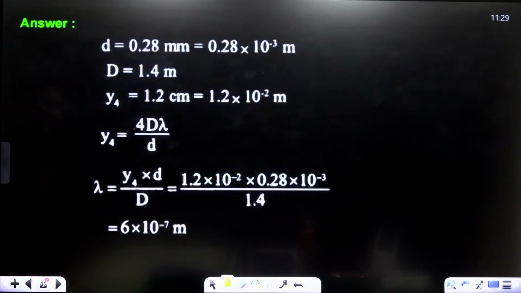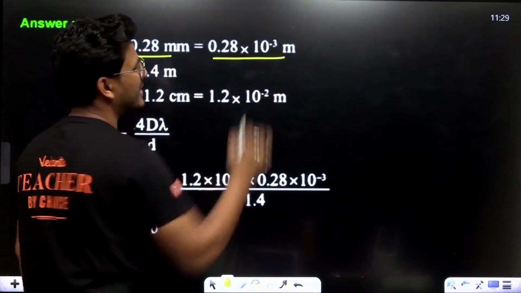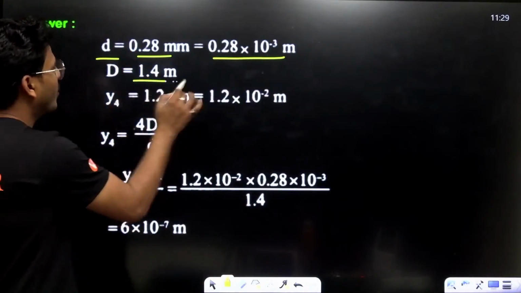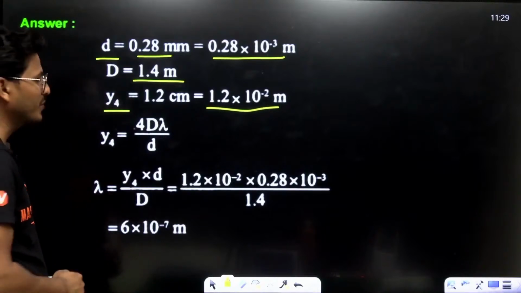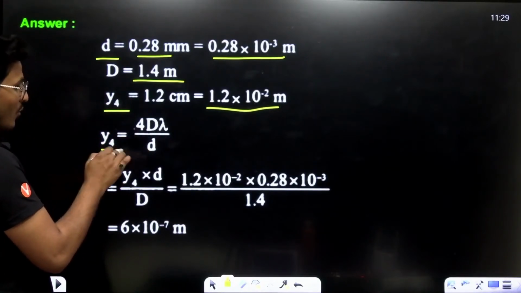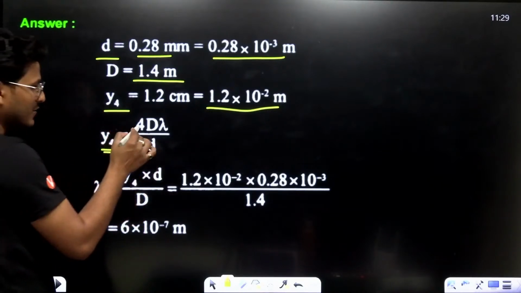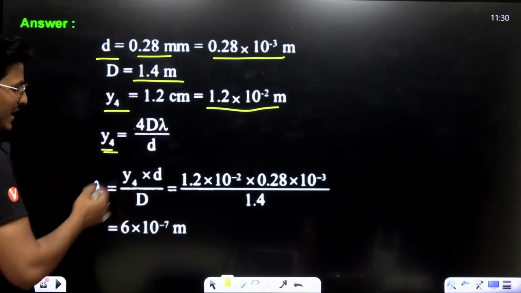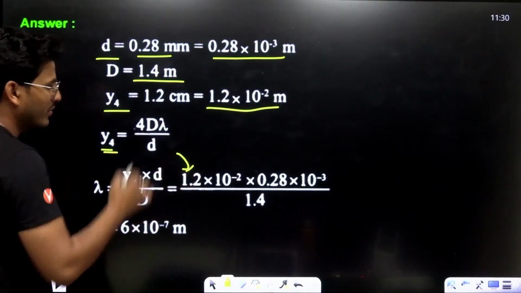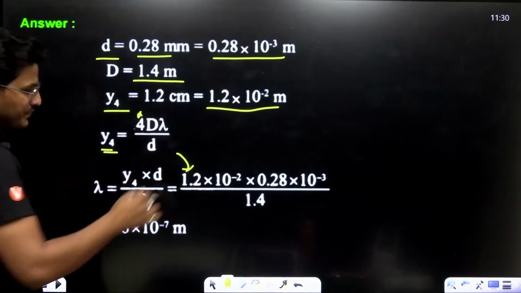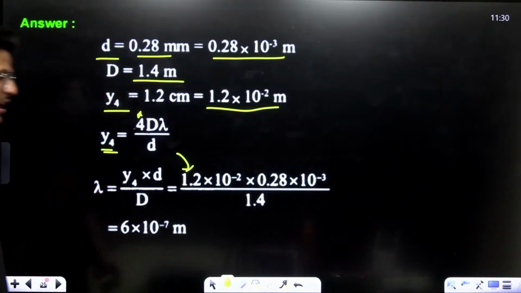Let's see. d is 0.28 mm, that means 0.28 into 10 to the power minus 3 meter. Y4 is given as 1.2 into 10 to the power minus 2 meter. Now Y, the band width, is 4 lambda D upon d, so lambda equals Yd upon nD, where n is 4. That is 1.2 into 10 to the power minus 2 times 0.28 into 10 to the power minus 3 upon 4 times 1.4.